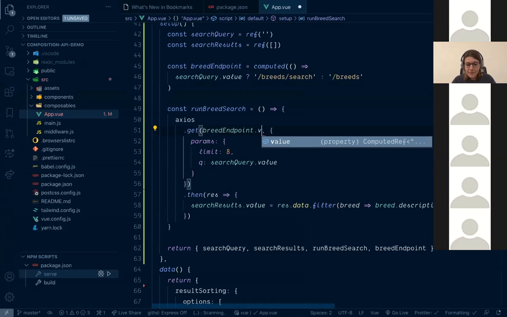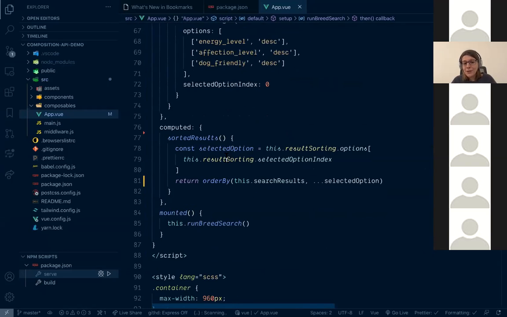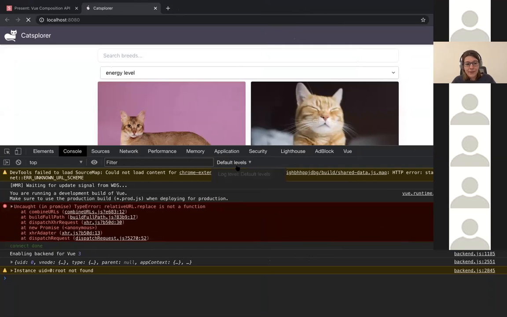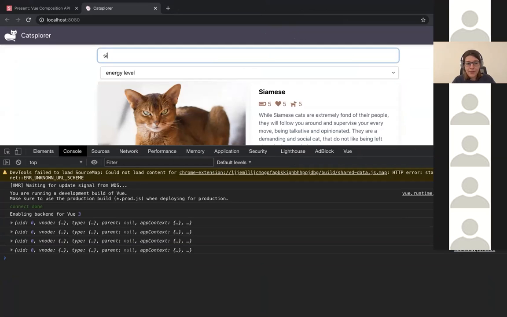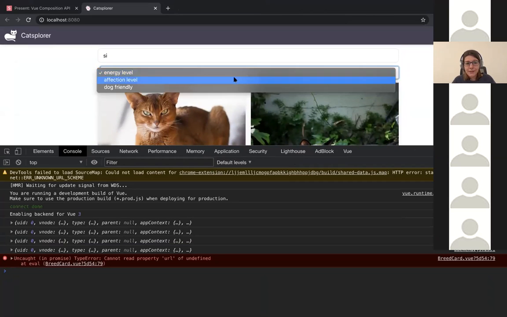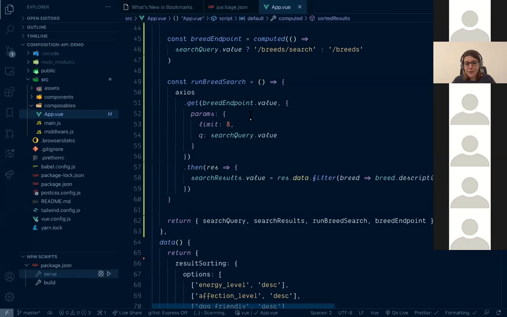Let's make it correct. Let's also call breed endpoint value. And I understand that adding value everywhere seems a bit annoying, but remember that when you're using Vue, you always use this. It's kind of the same boilerplate. We just get used to using this and not to using value. So let me just refresh it. And as you can see right now, our cats kind of work. Search is working, sorting is working as well. And we just have a bunch of values.